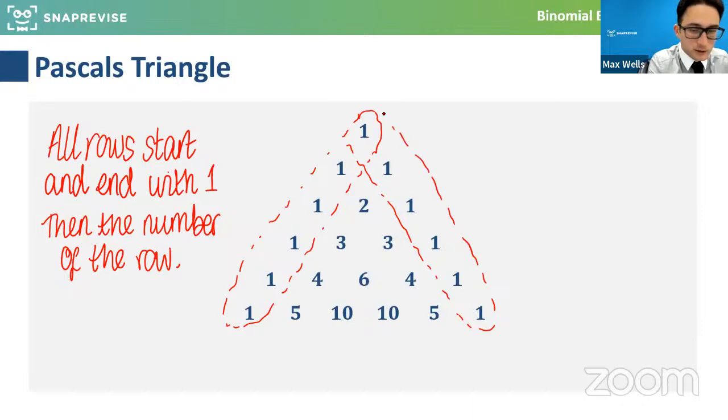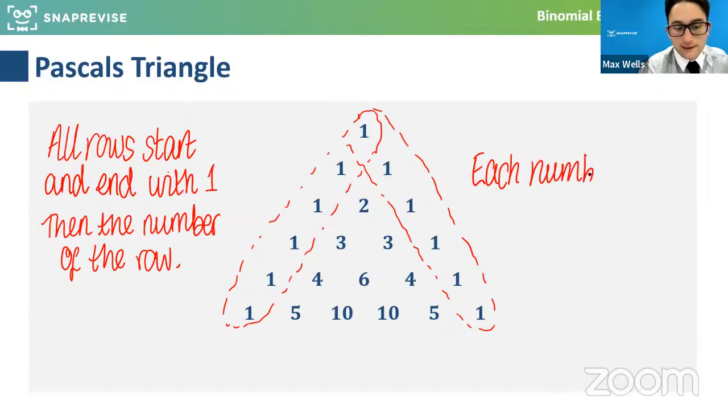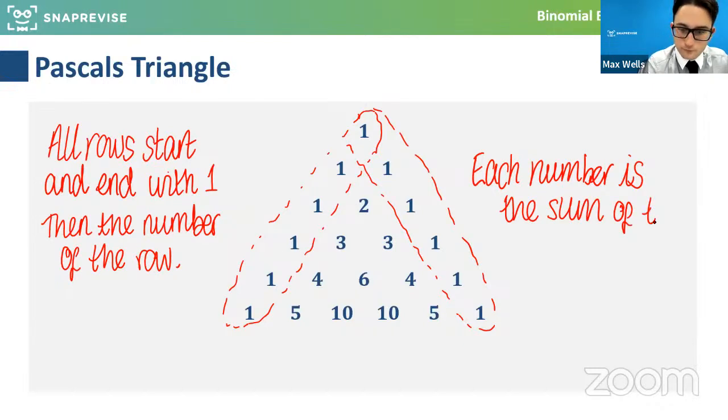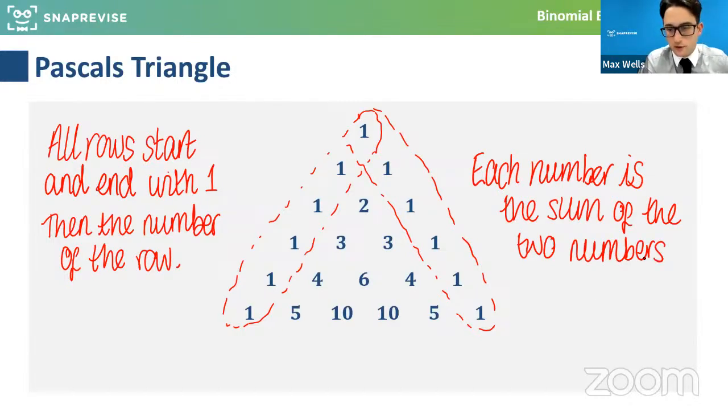But basically, the way it works is each number that we have in this triangle is the sum of the 2 numbers above it. Each number is the sum of the 2 numbers above it. Now, some schools and colleges don't put a lot of emphasis on this because you can do a lot of this stuff without knowing this too well, and you haven't got to quote it or anything, but it's handy to understand what this is. So each number is the sum of the 2 numbers above it.